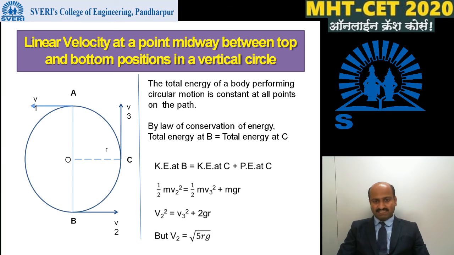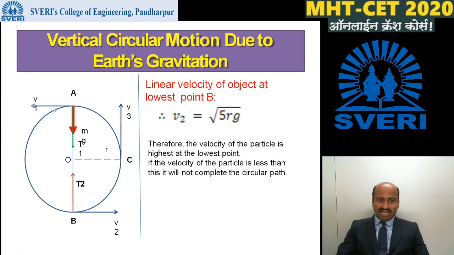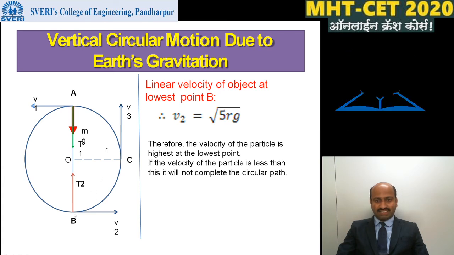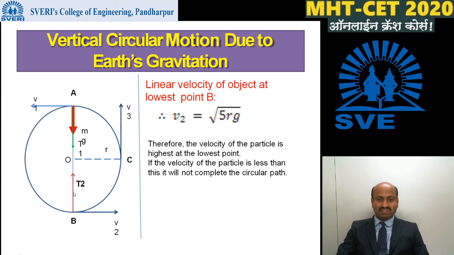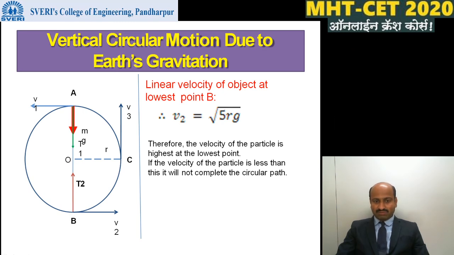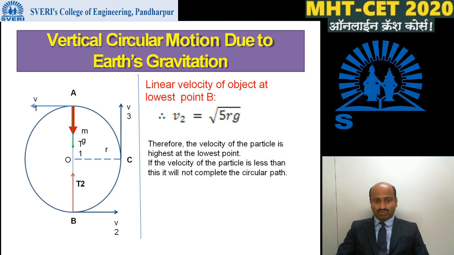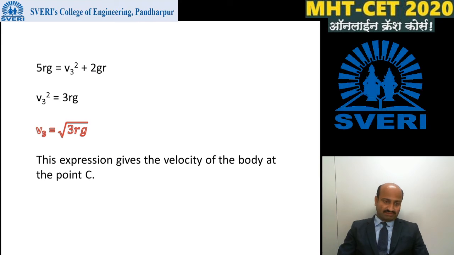From this it is clear that at point A, that is at the highest point, the velocity of the particle is given by square root of rg. At the lowest point B, velocity of the particle is given by square root of 5rg, and at point C, the velocity of the particle performing vertical circular motion is given by square root of 3rg.